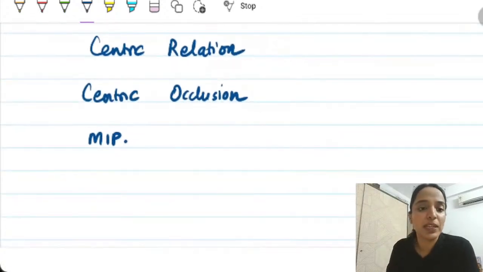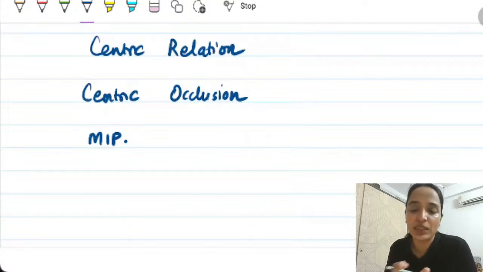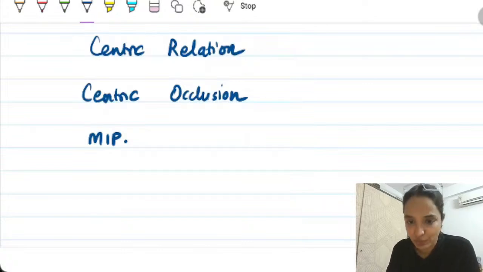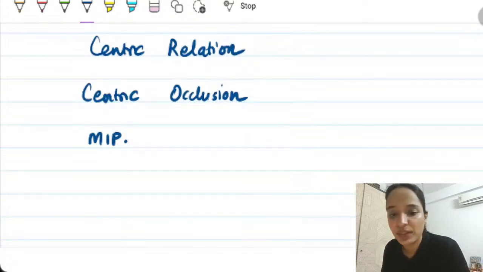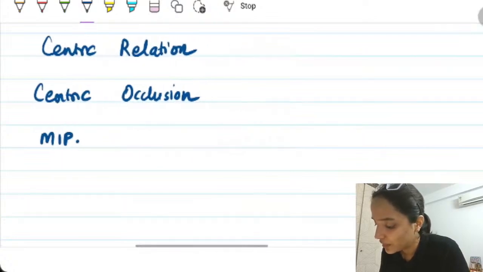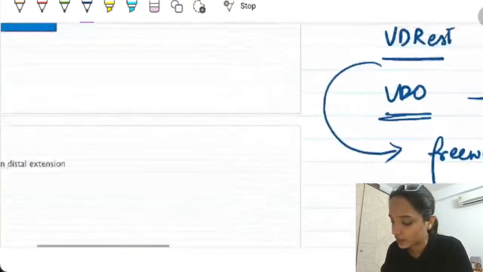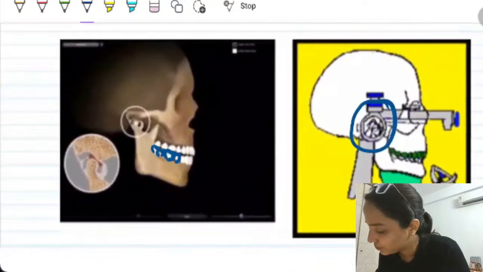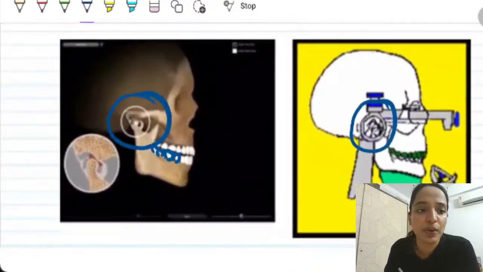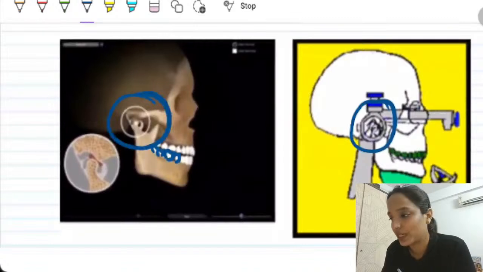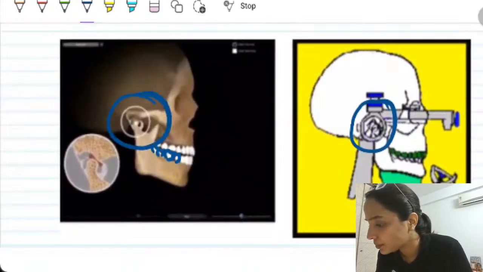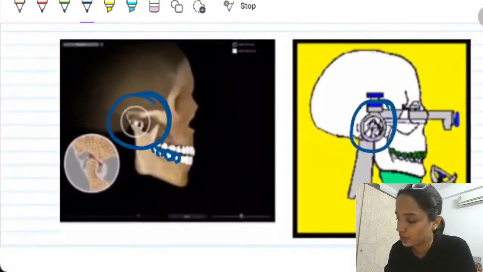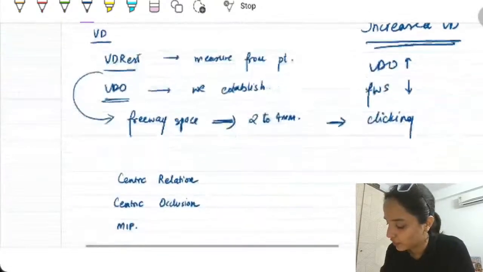Now, again, explaining you a very good concept of CR, CO, and MIP, and how it relates to complete denture occlusion. And then we'll discuss slightly about different occlusion schemes also. Right now, it's jaw relation, what exactly it is. We'll go back to our picture. See this relationship of the fossa to mandible. Yes, Kirti, I'll get back to you about group function and canine guided occlusion. I'll definitely take it up towards the end of the session.